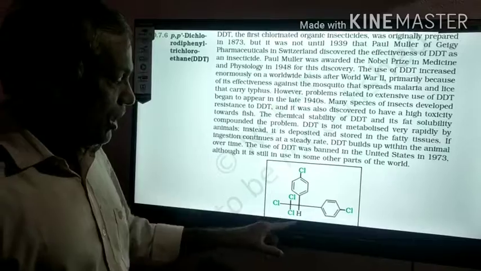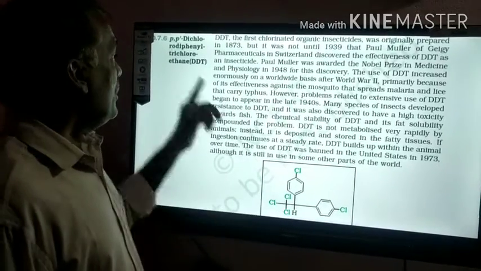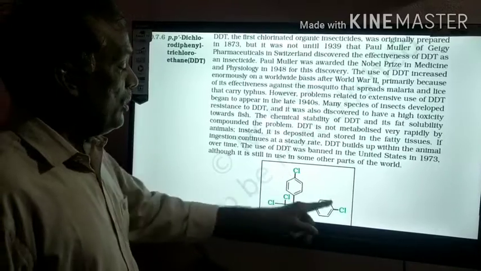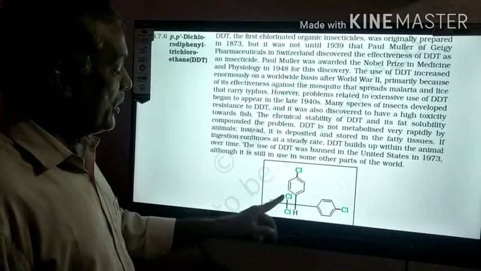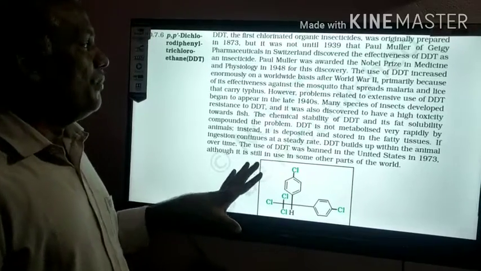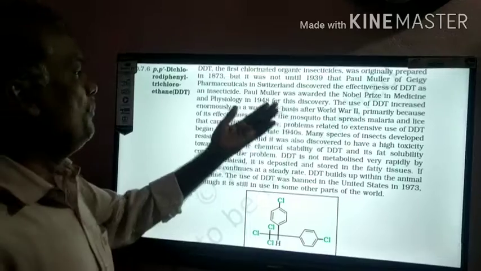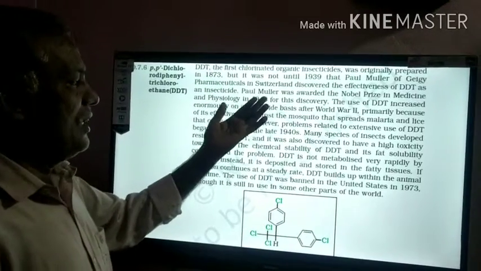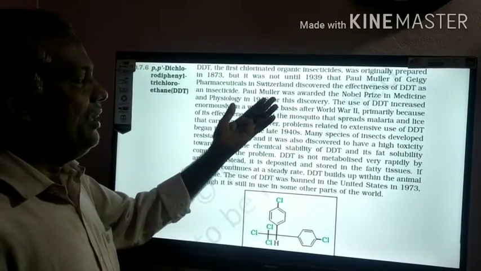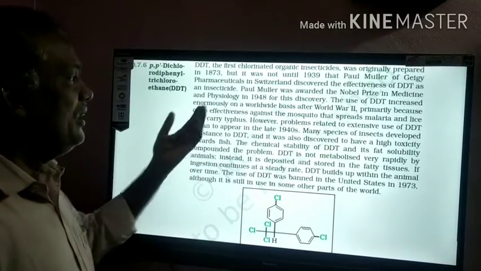So DDT, if you observe this structure, that is a dichloro diphenyl, these are the two, and trichloroethane. So this is the compound. Many reactions are there. And Paul Muller was the first to be awarded the Nobel Prize in Medicine and Physiology in 1960 for the discovery of DDT.